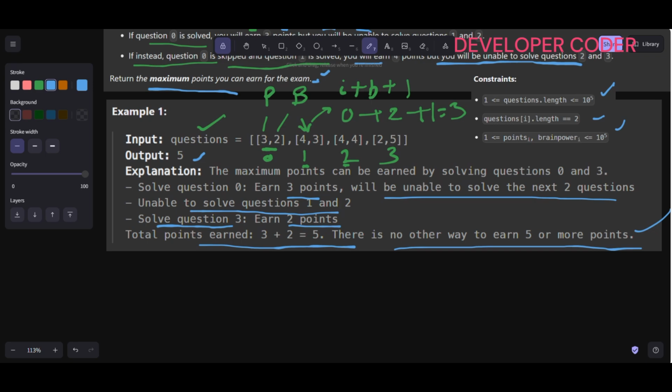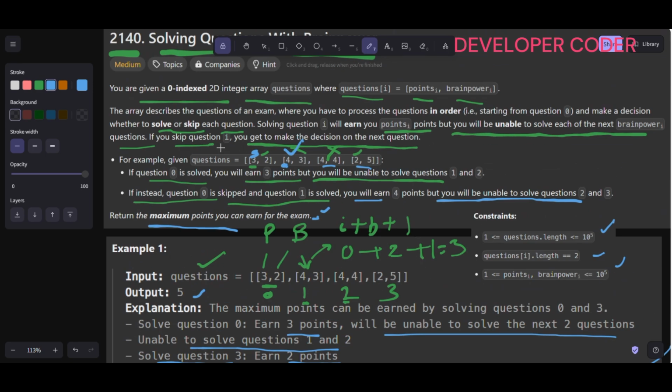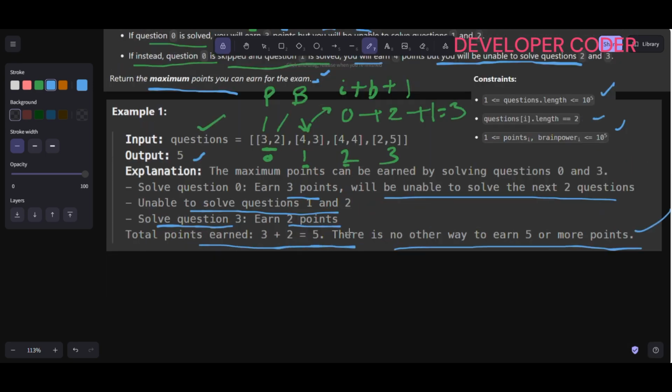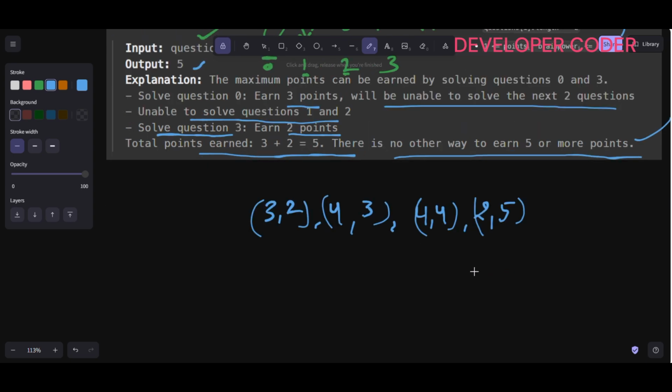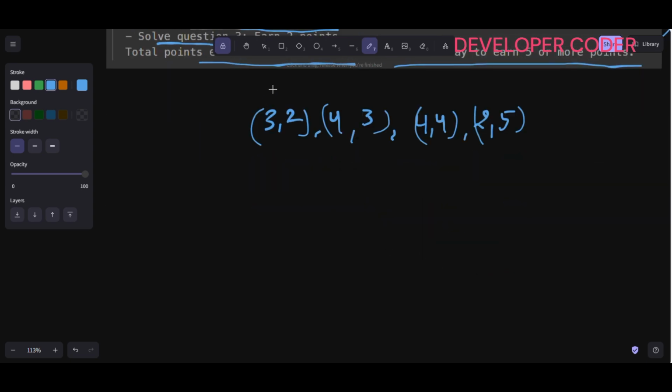So let's do one thing. This is simply pointing towards recursion, right? So let's draw the recursion tree diagram for this one. First, what is the array that we have? We have 3 comma 2, then 4 comma 3, then 4 comma 4, and then 2 comma 5. Now in the recursion diagram, let's suppose my i is at this position.